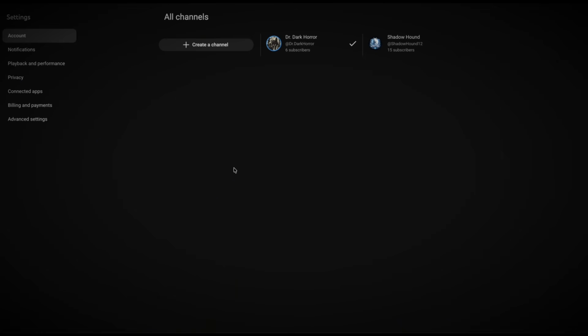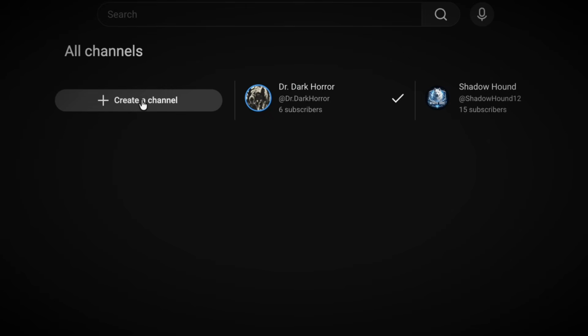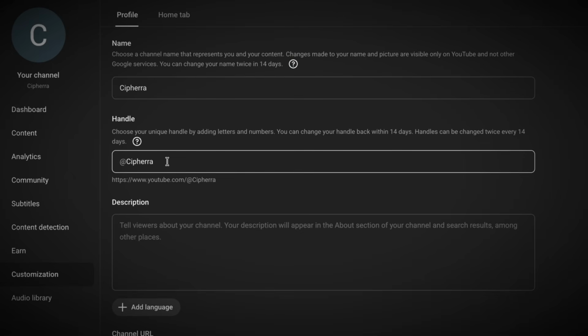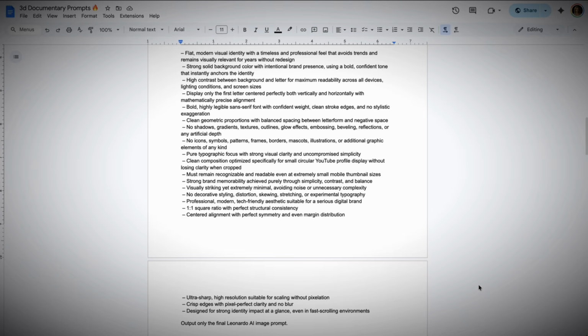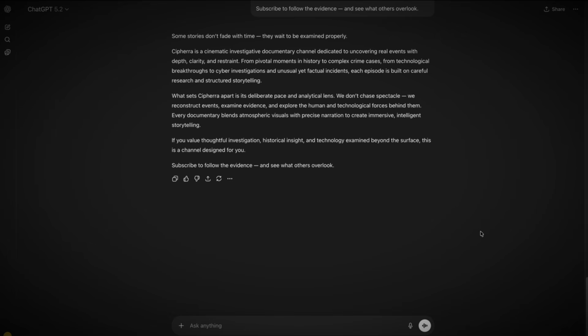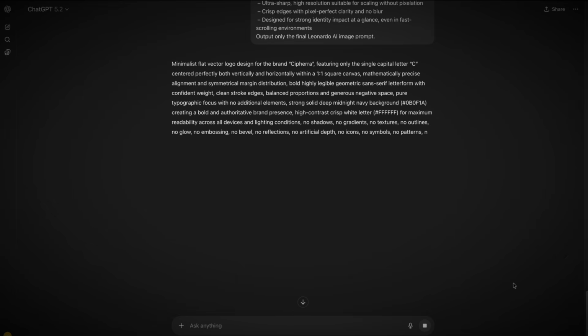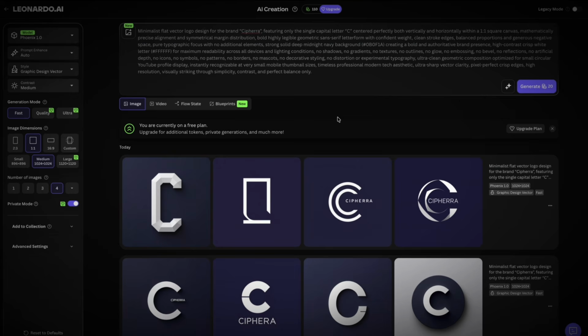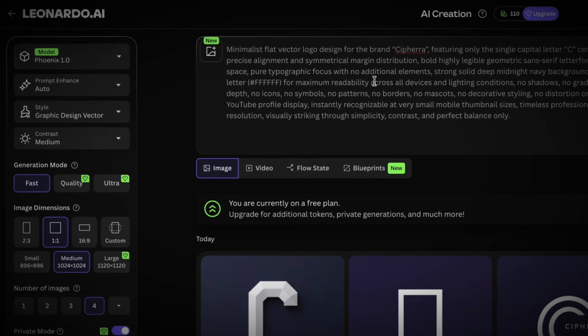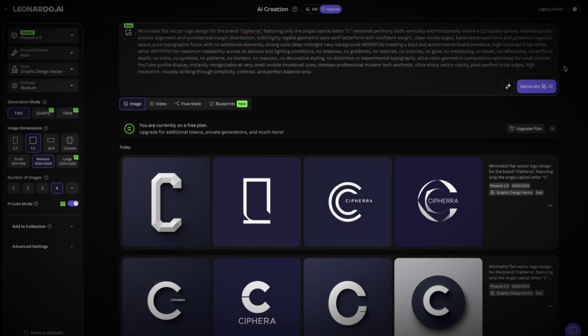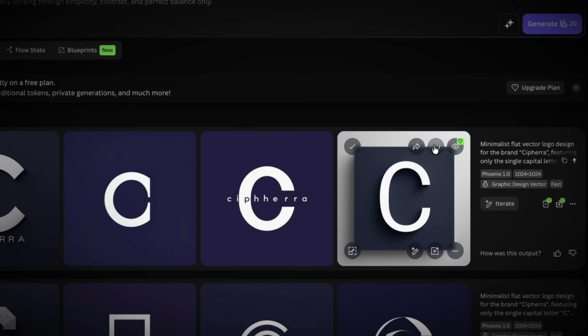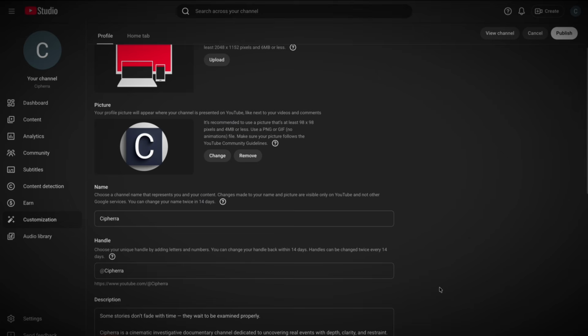Now, head to YouTube Studio and click Create Channel. Add your name, handle, and description. Next, copy the logo prompt. Paste it into ChatGPT along with your channel name. Take the generated prompt over to Leonardo AI. Choose the Phoenix model, set the ratio to 1:1, and hit Generate. Download your favorite logo and upload it to your channel.